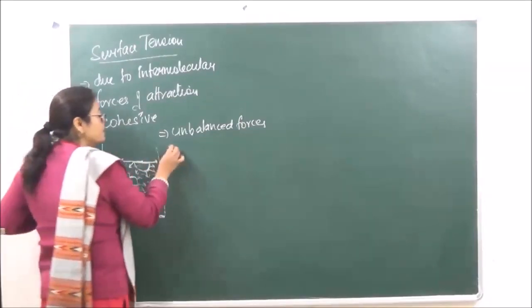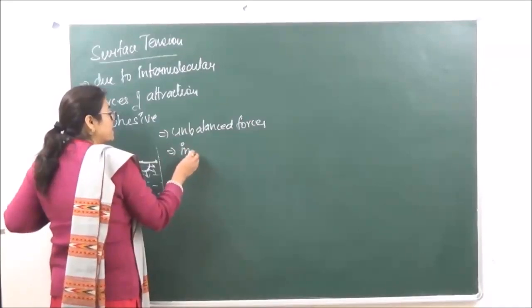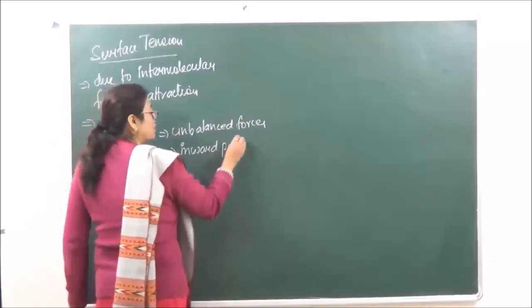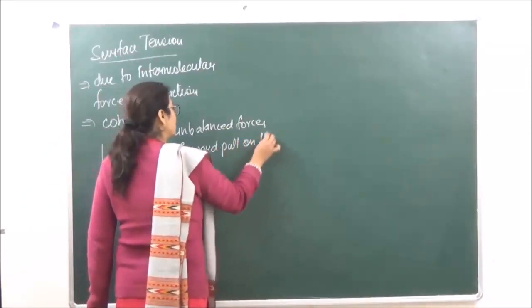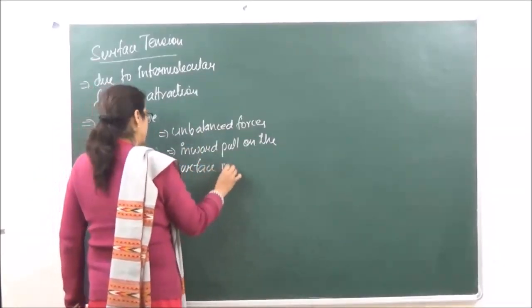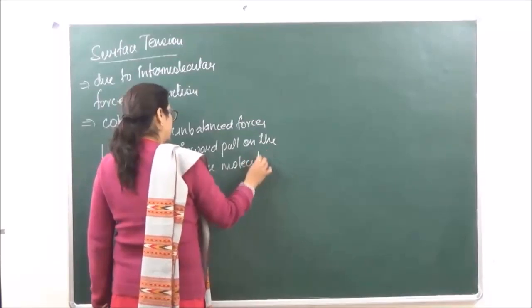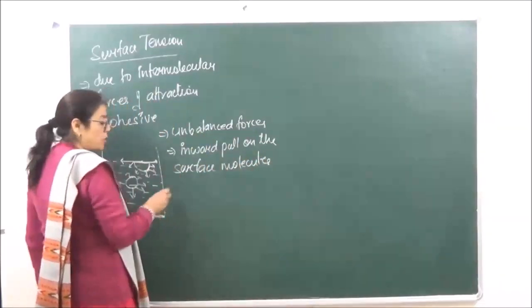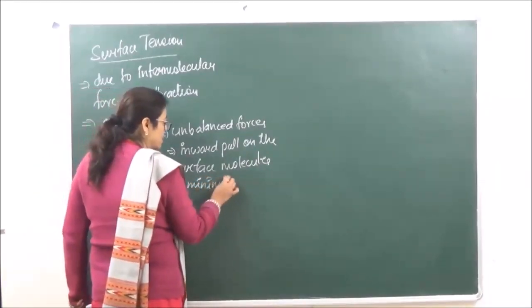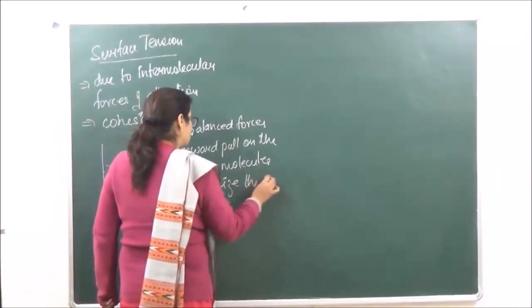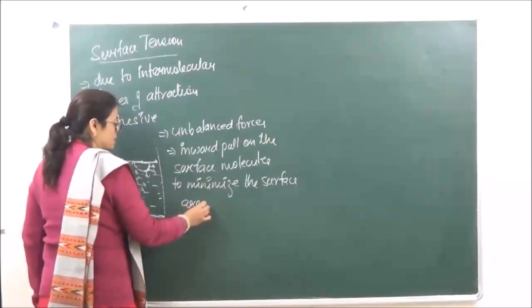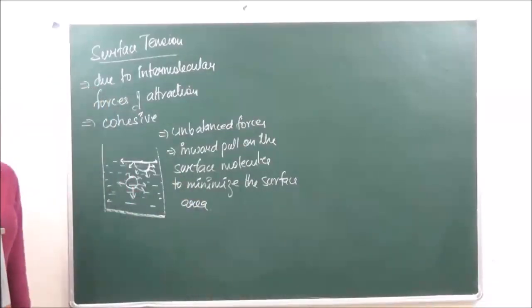So basically surface tension is the inward pull on the surface molecules to minimize the surface area. That is what surface tension is.